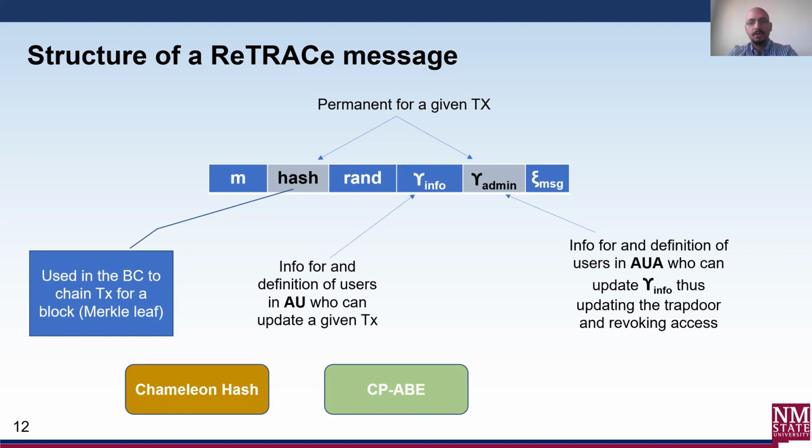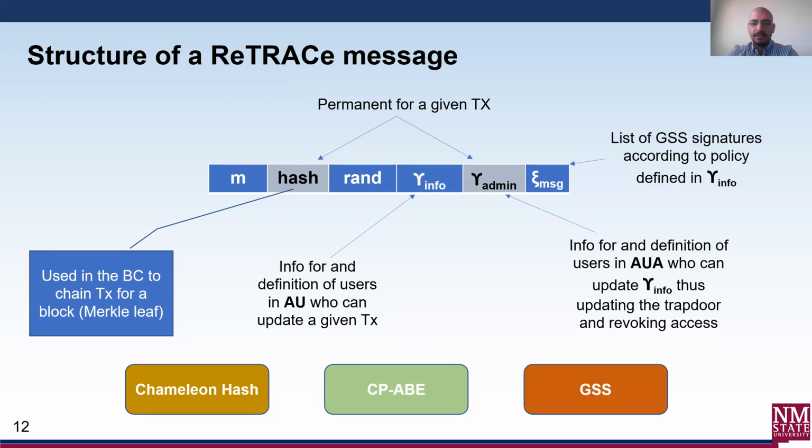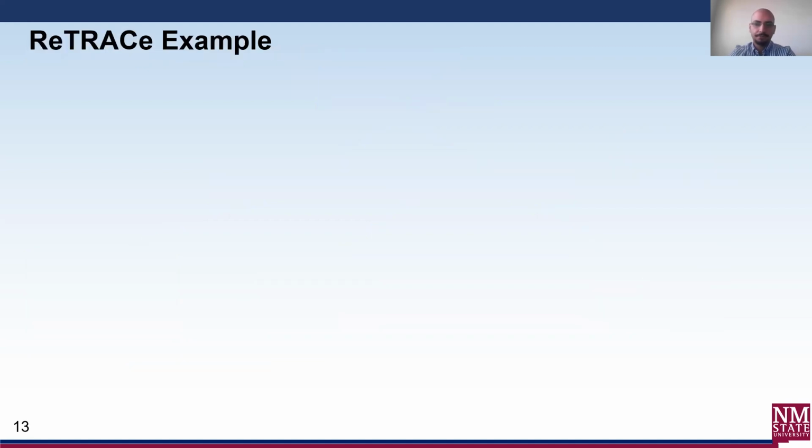Similar to epsilon info, epsilon admin contains ABE encrypted information giving access to auth admins, AUA, to be able to adapt the trapdoor of the ReTRACe transaction. A given ReTRACe system will have three authorities: an attribute issuing authority, AIA, associated with the CPAB scheme, and group manager and tracing manager associated with the group signature scheme. The group signature scheme provides anonymity for users while ensuring traceability of bad actors, and a tracing manager can be used to trace which member from a given group signature group produced a given set of signatures.